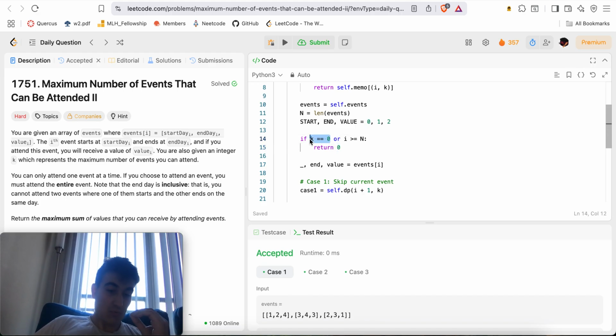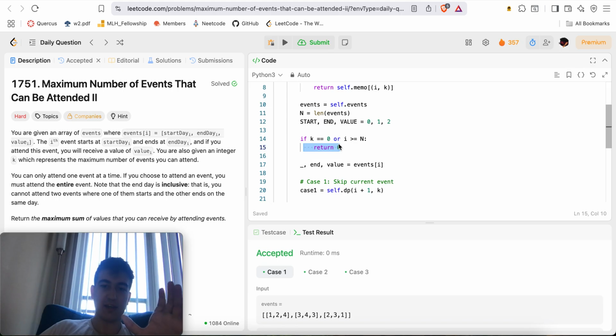Okay, our very first base case. If k is equal to 0, what does this mean? We can't pick any more intervals because we've picked k intervals, so we return 0 to denote that 0 more value can be added. Or if i is greater than or equal to n, that means we're past the end of the array events, right? Our current index i is past the end of events, so there are no more events left for us to pick, so we return 0.